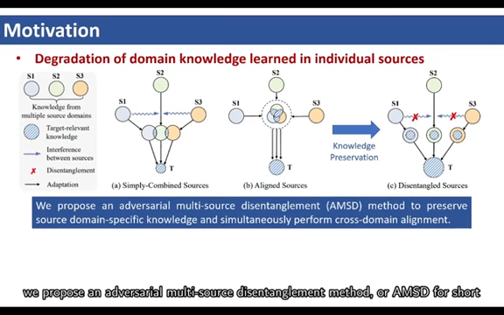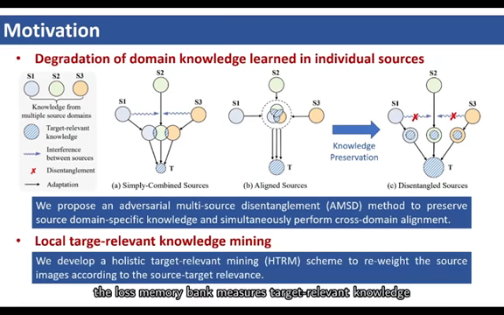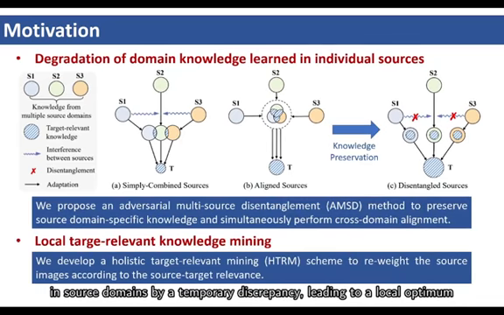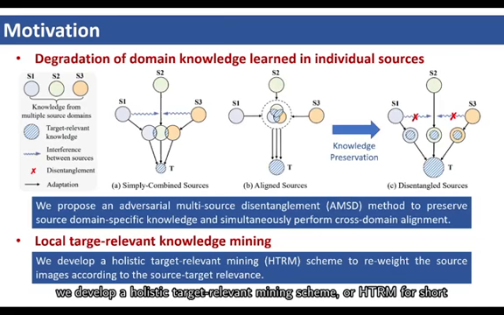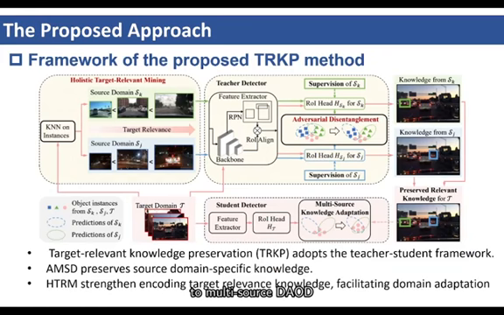Motivated by this, we propose an adversarial multi-source disentanglement method, or AMSD for short, to preserve source domain-specific knowledge and simultaneously perform cross-domain alignment. Secondly, the loss memory bank measures target-relevant knowledge in source domains by a temporary discrepancy, leading to a local optimum. Motivated by this, we develop a holistic target-relevant mining scheme, or HTRM for short, to reweight the source images according to the source target relevance. As a consequence, we propose a novel target-relevant knowledge preservation (TRKP) approach to multi-source DAOD.